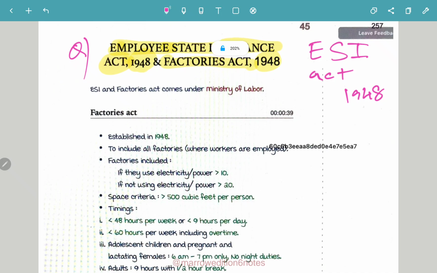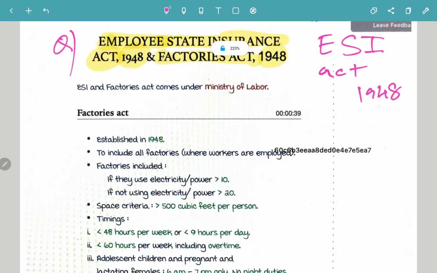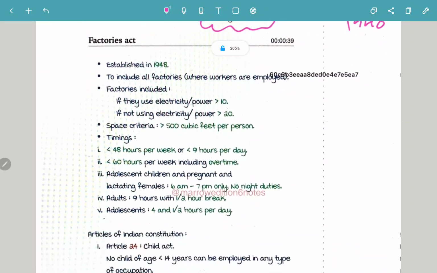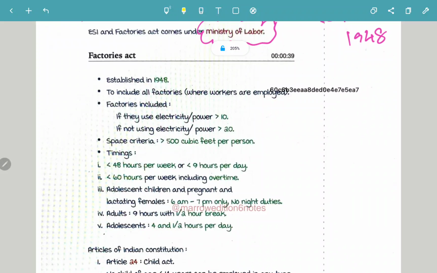Employee State Insurance and Factories Act come under which ministry? Very important, Ministry of Labour. That is your first point. So the ESI Act as well as the Factories Act come under the Ministry of Labour. Now let's first talk about the Factories Act.